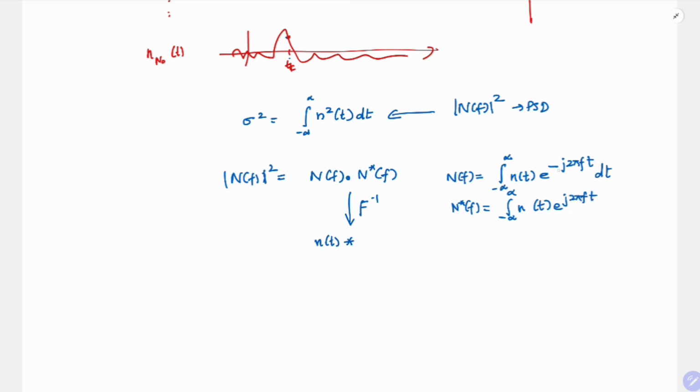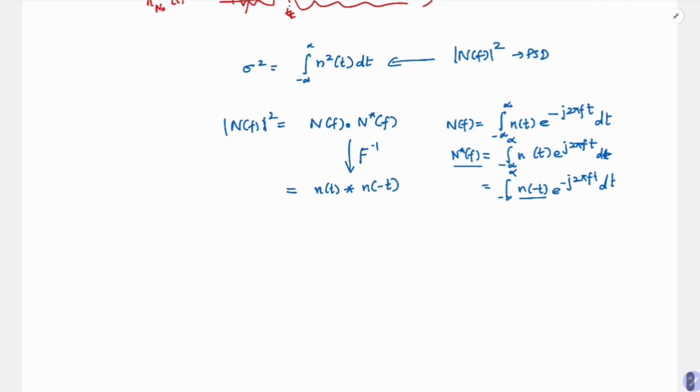So now if I have to take this to minus j 2 pi f t, what should I do? I need to do a transformation of t to minus t. Then this will become e power minus j 2 pi f t dt. So the inverse Fourier transform of n conjugate of f is n of minus t. So this you have to remember.